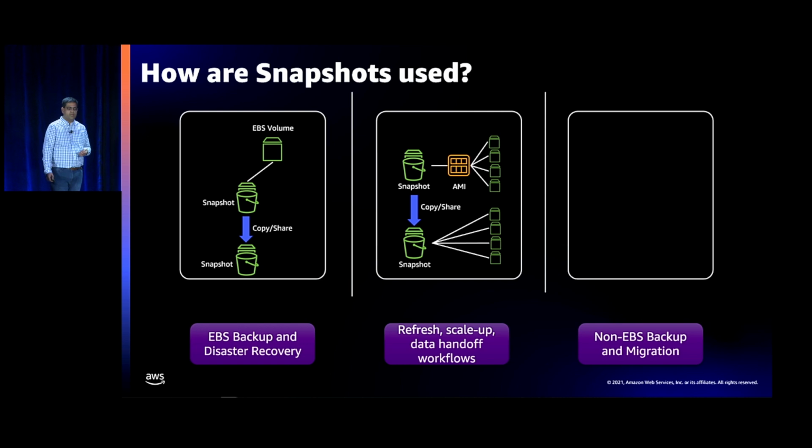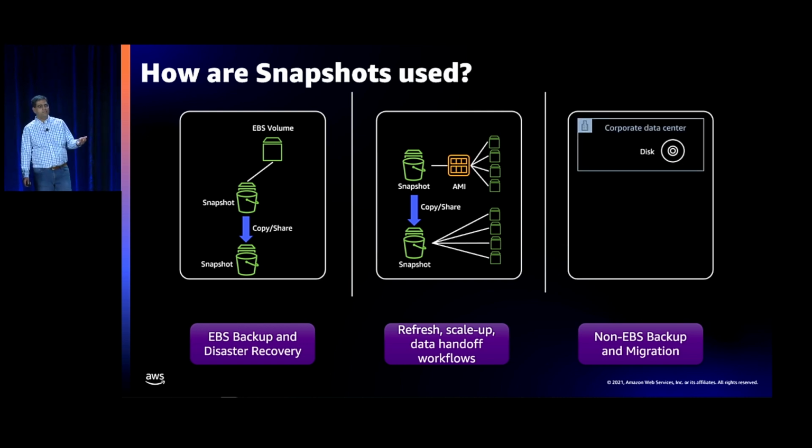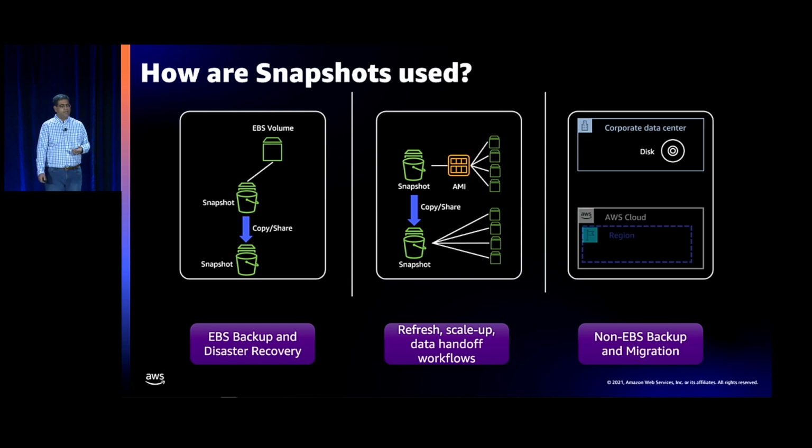We'll cover that today as well. So in this scenario, customers have their corporate data center with disks in them, and then using EBS Direct APIs, they are creating snapshots and creating point-in-time copies or point-in-time backups. And that's another scenario that we've started seeing, especially with Direct APIs, and we'll go into why.